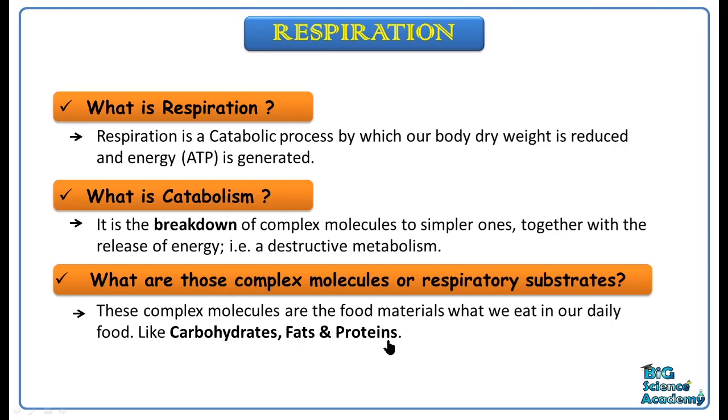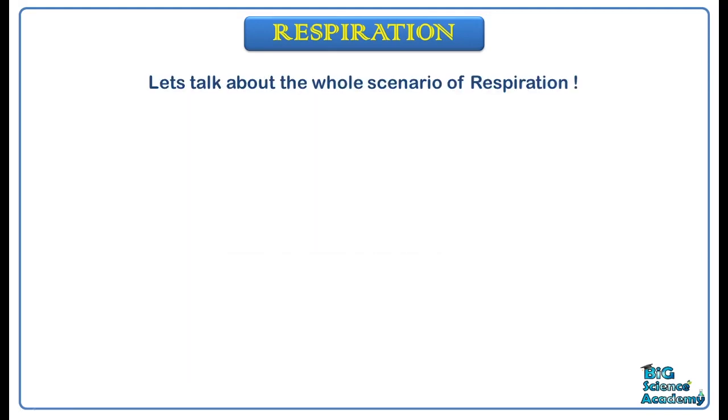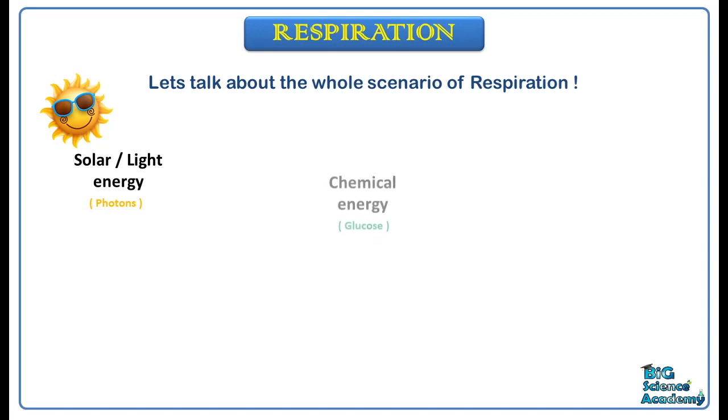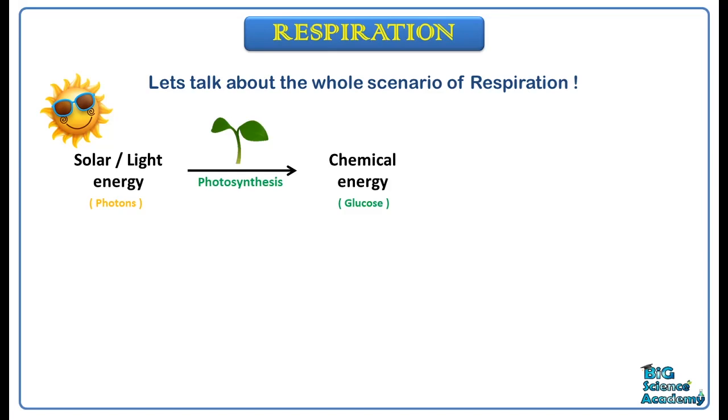Let's talk about the whole scenario of respiration. First comes the solar energy or light energy in terms of photons. This solar energy is converted into chemical energy, that is glucose, by the process of photosynthesis. Photosynthesis is performed by green plants only.